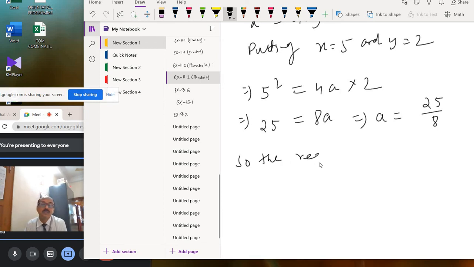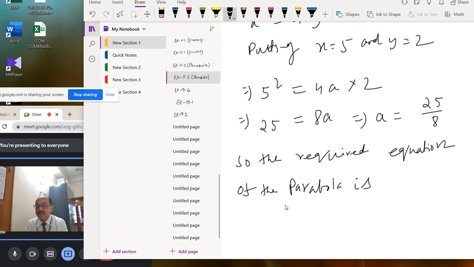So the required equation of the parabola is x square equal to 4ay. So x square equal to 4 into a, which is 25 by 8, y.